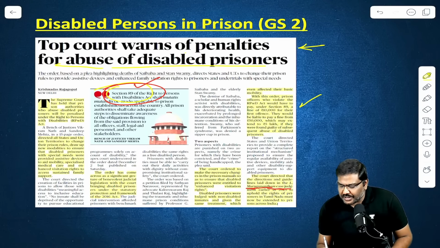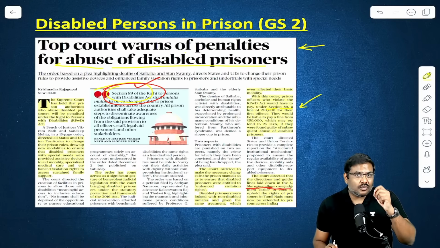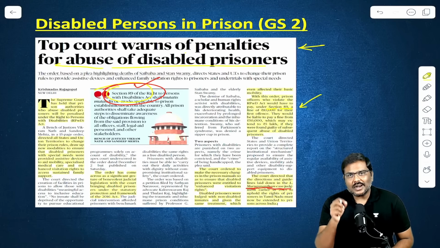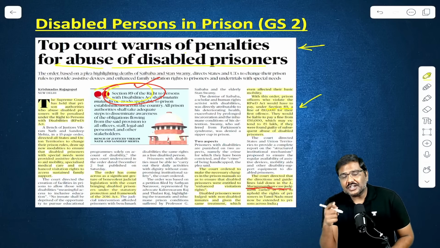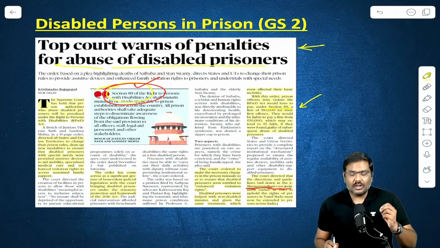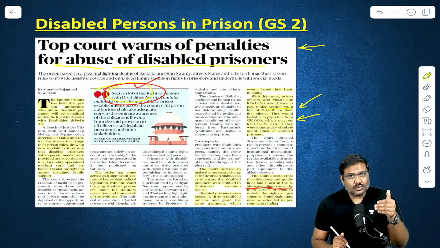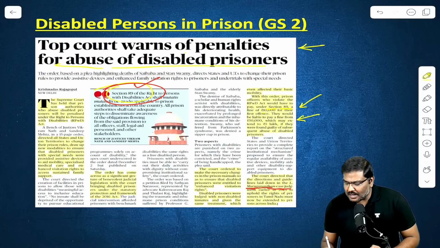If there is any violation, it will be treated as an offense under Section 89 of the Rights of Persons with Disabilities Act. And once it is a violation under Section 89, monetary penalties will be imposed. For the first violation, a 10,000 rupee penalty will be imposed.